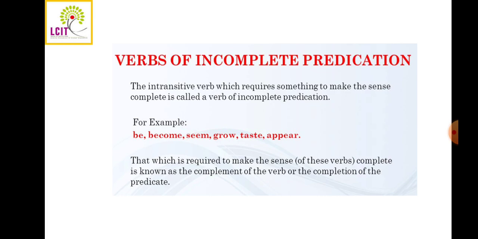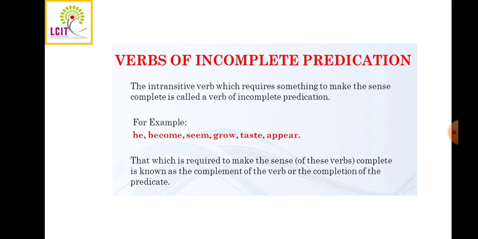Okay, so now there is a difference. Verbs that need a word or phrase to make complete sense are known as verbs of incomplete predication, and the word and phrase which is added with the verb are known as the complement of the verb. For example, Sam is a banker. So a banker is known as the complement.